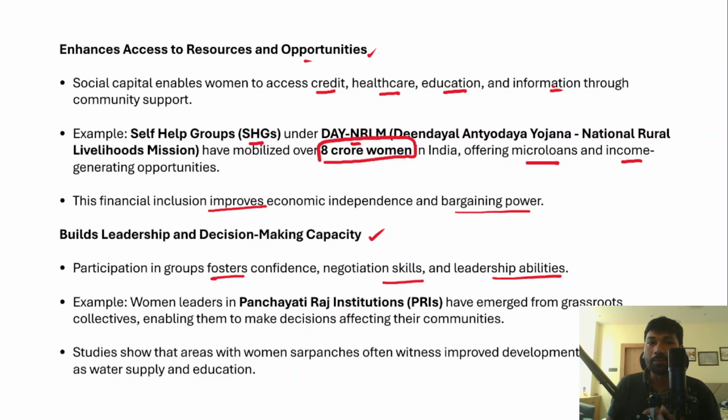One best example is women leaders in the Panchayati Raj institutions, because the 73rd and 74th Constitutional Amendment Acts have provided 33% reservation for women. Therefore, these grassroots leaders have emerged from the local level through the collectives, thereby enabling collective decision making and further enhancing their decision making power in the families as well.